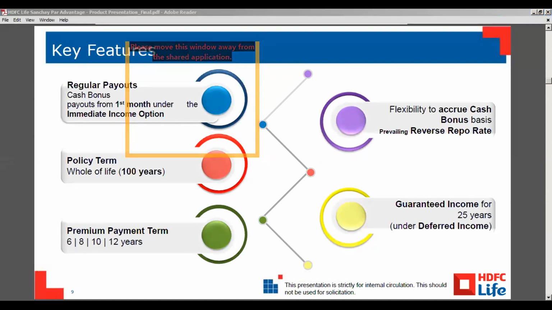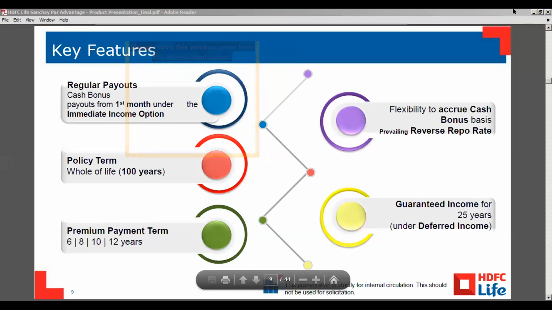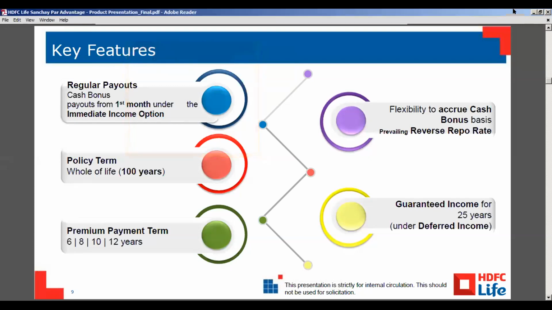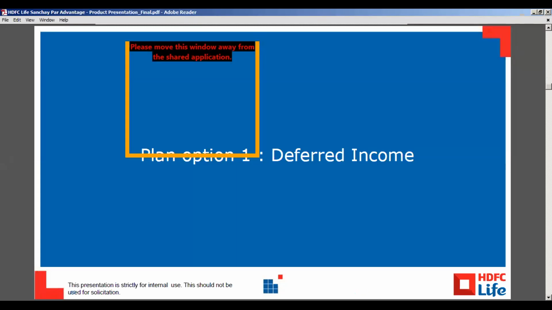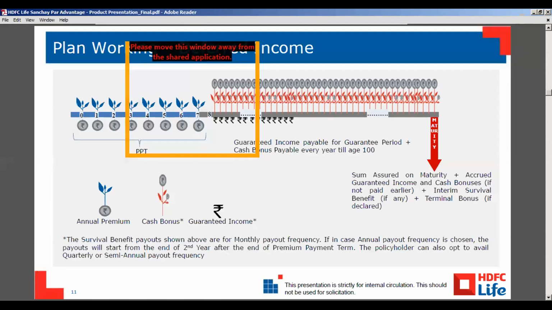The customer will get the guaranteed income for 25 years, and the cash bonus also.